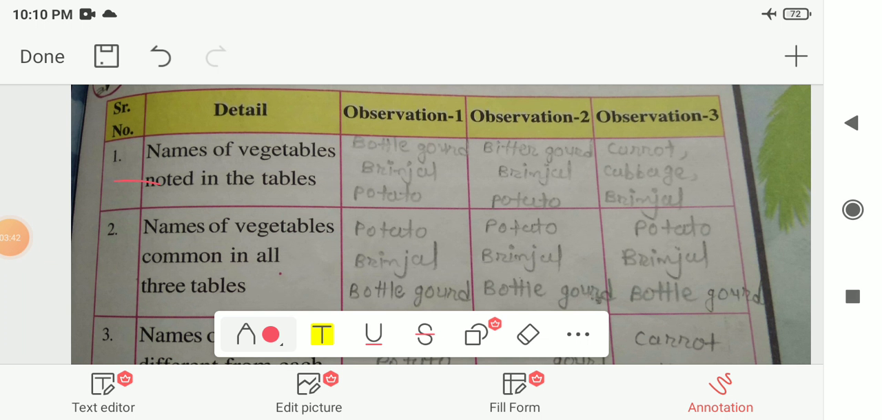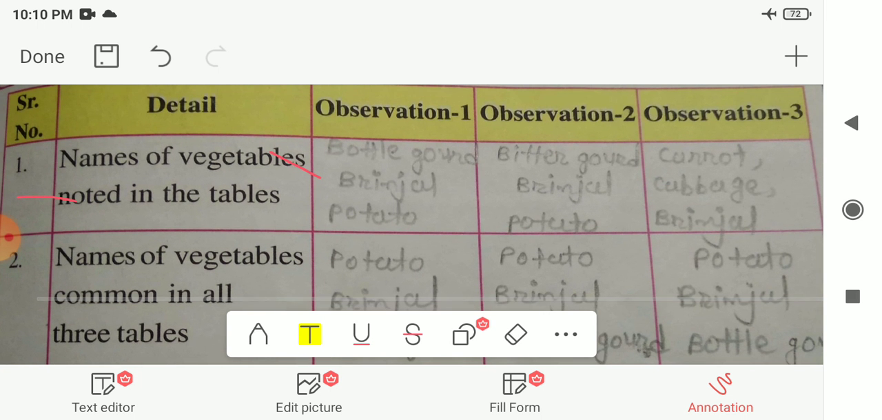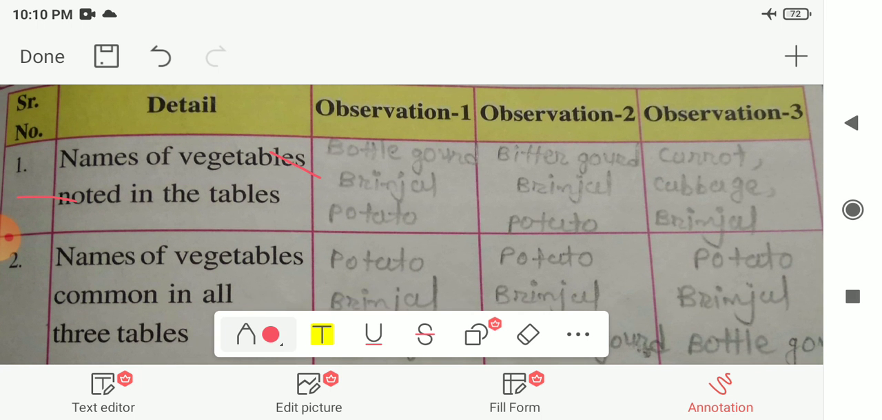Here the answer is written. First, the names of vegetables noted in the tables, that means which we find in the month of June: bottle gourd, brinjal and potato. Next, in the month of September, we generally find bitter gourd, brinjal and potato. In the December month, we can find carrots, cabbage and brinjal. So these are the vegetables which we find in June, September and December.